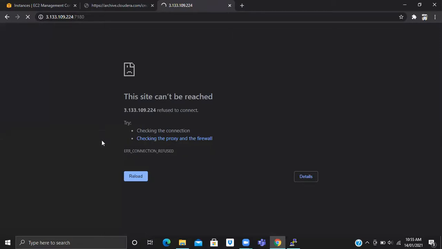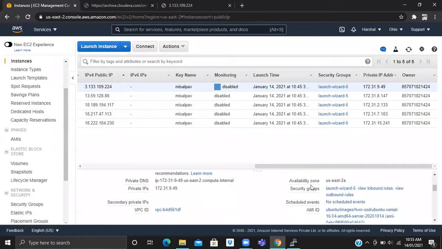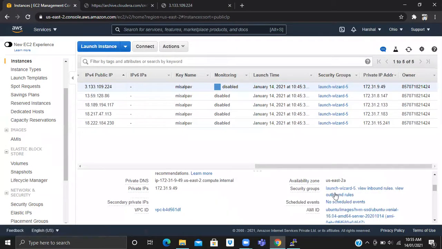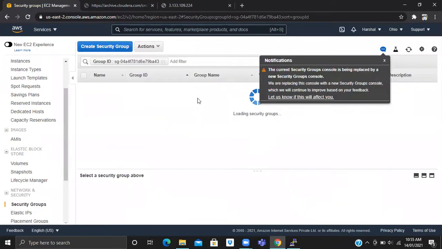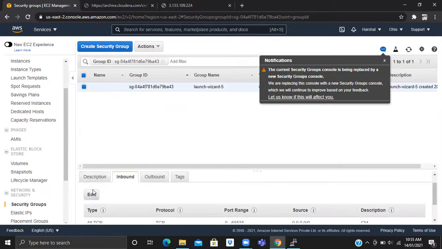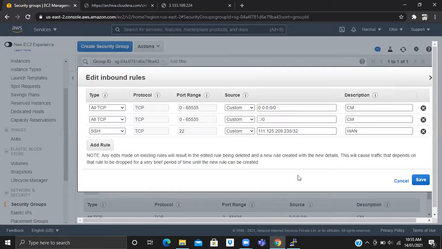You didn't allow that in the security group, I guess. Click on launch wizard file, inbound rules. I actually allowed everything. You can add one more rule.